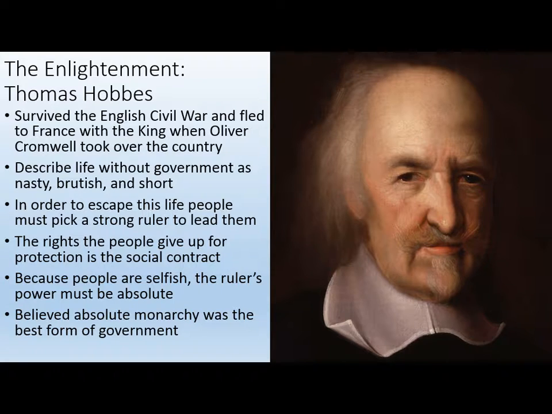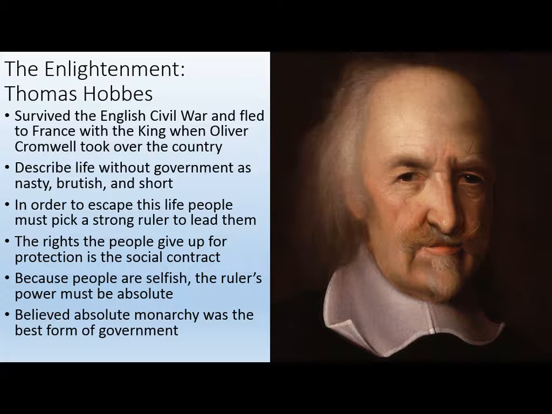Now, Thomas Hobbes describes life without government as nasty, brutish, and short. His idea is that without government to enforce the law, without government to make people act right, because people are naturally bad, life would be nasty and brutish and short. It would be lots of murder, lots of torture, lots of bad things. Your life would suck. And in order to escape this terrible, terrible life, people must pick a strong ruler to lead them.